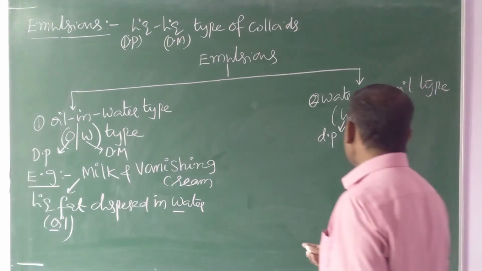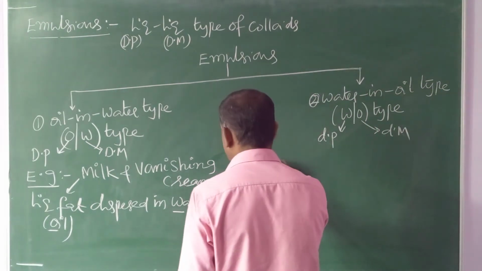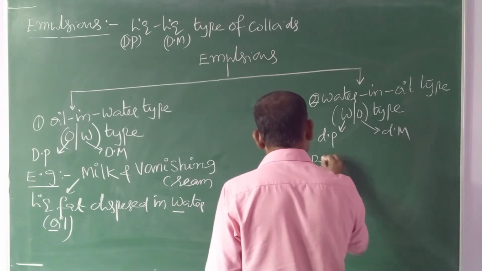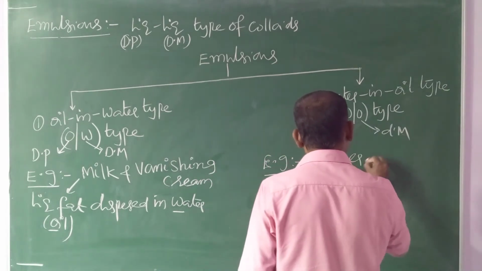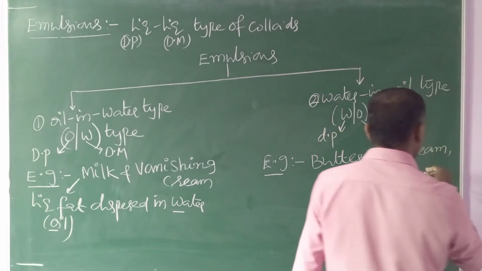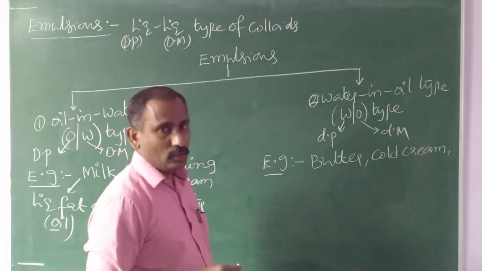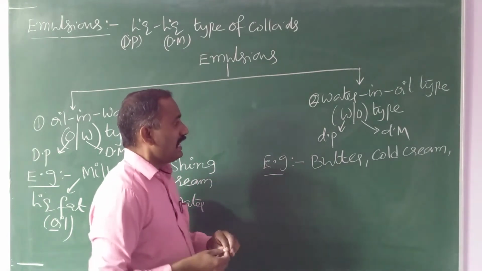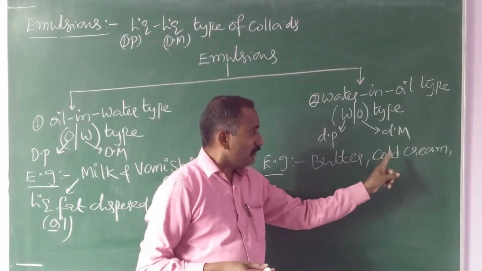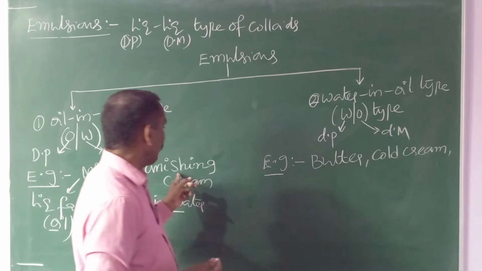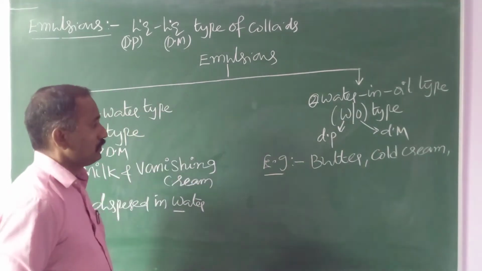Next, water in oil type. Examples: butter, cold cream, which is also one type of moisturizing cream. The main difference between vanishing cream and cold cream is that after applying cold cream, residues are present, whereas vanishing cream completely vanishes.